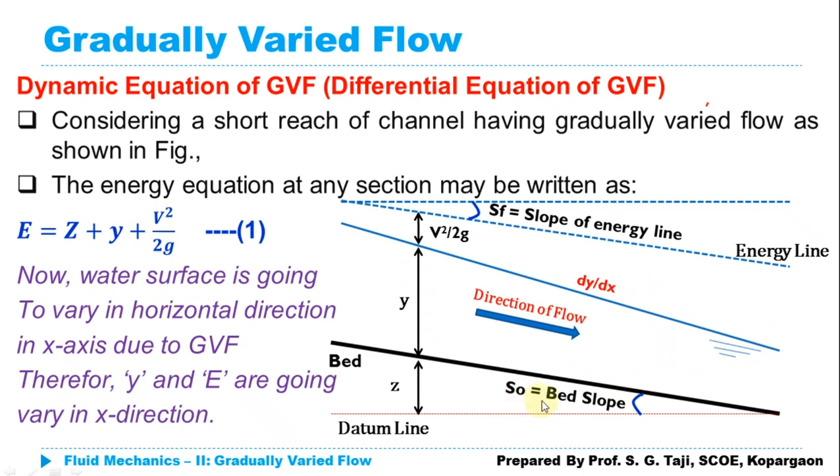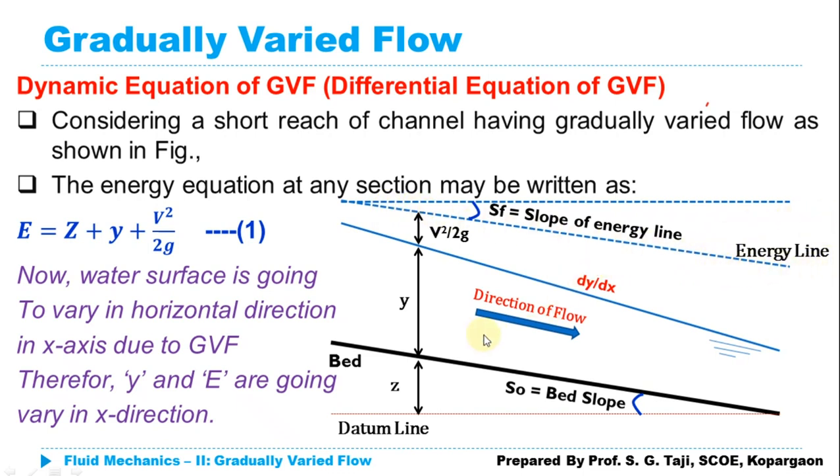S0 is the bed slope of the channel, which is measured along the datum line. Z is the datum head, Y is the depth of flow, which is also known as the potential head, and V square upon 2g is the kinetic head or velocity head. After adding all those three together, I will get the total energy, and if I join the different points of total energy, I will get this total energy line or energy line.